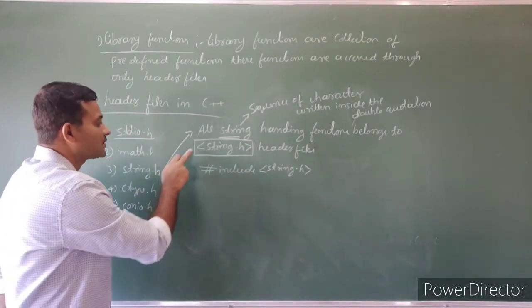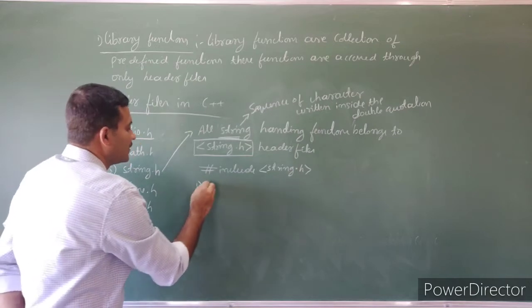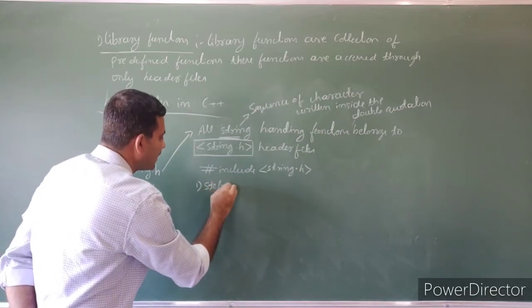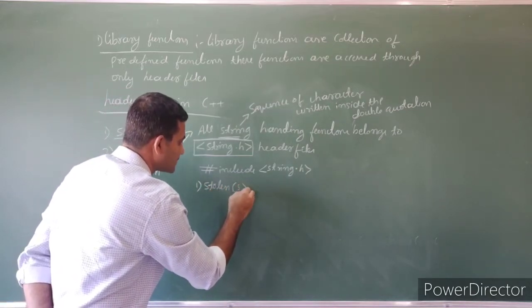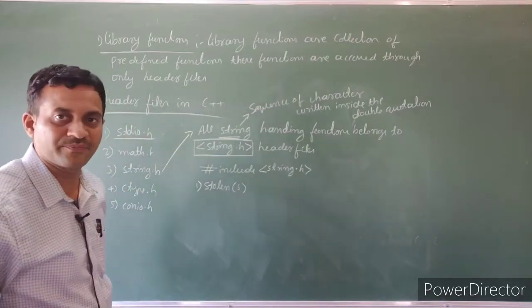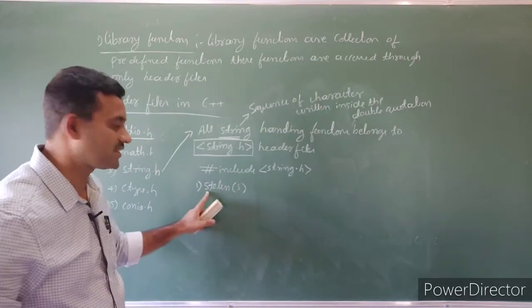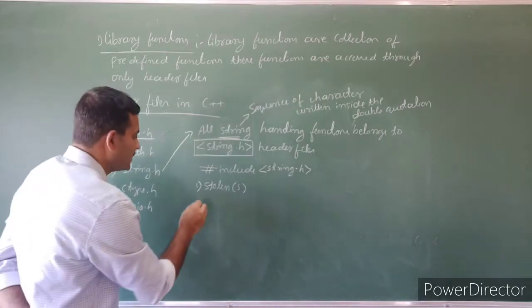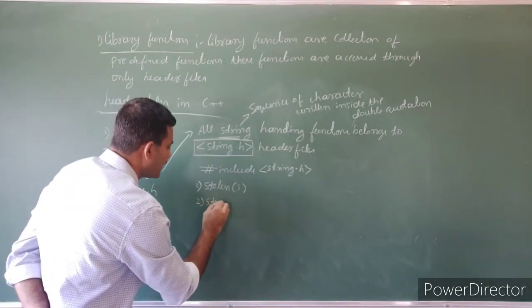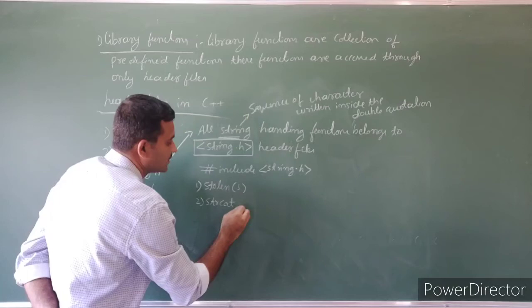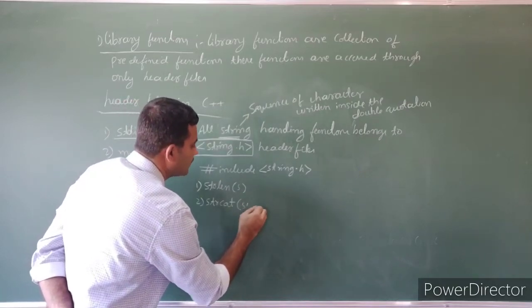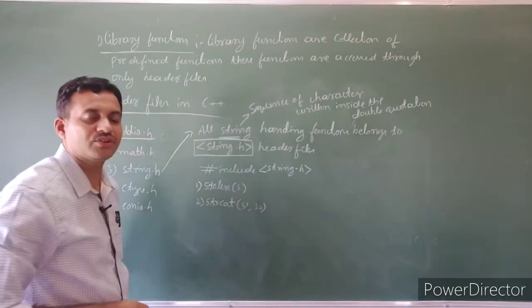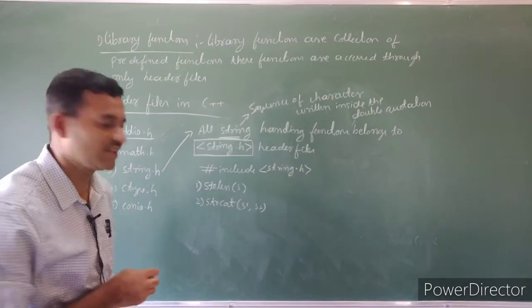Then the functions belonging to string.h are strlen of s, where s is a string; second, strcat of s1, s2, which needs two strings.